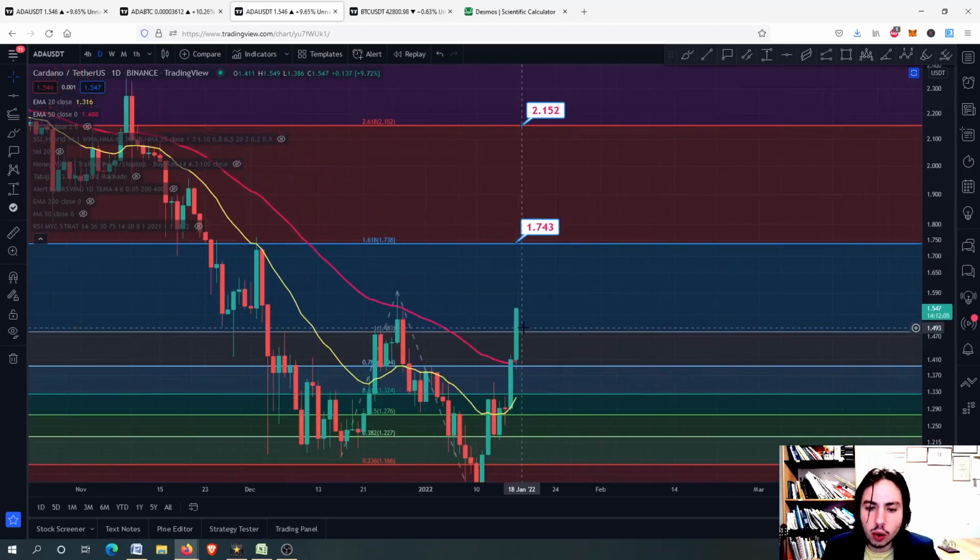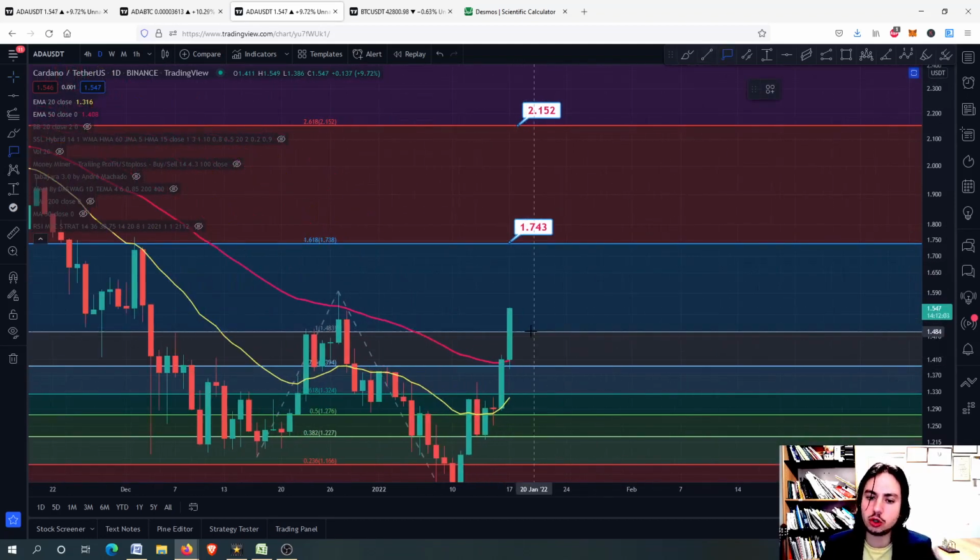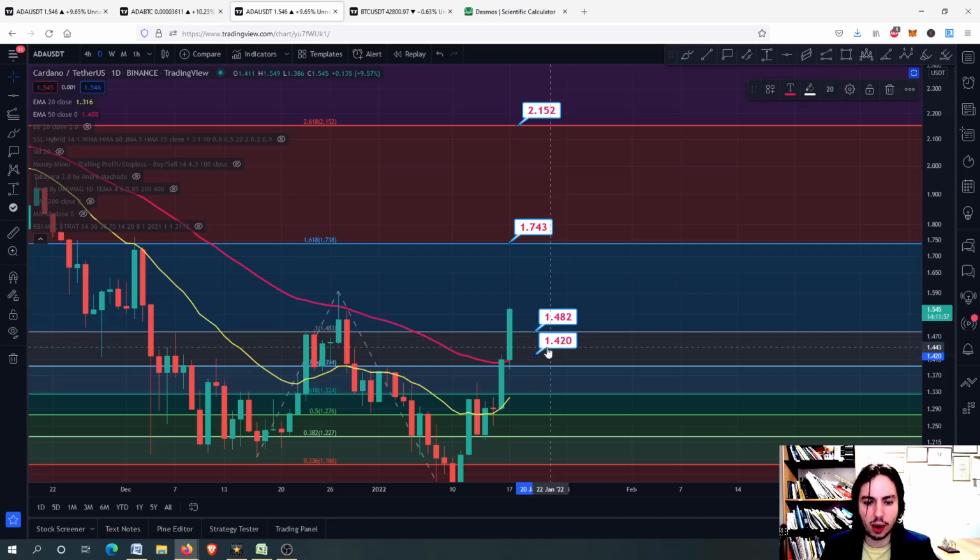At the same time, on the daily frame, you can see that ADA can go potentially into the 1.74. A very strong support level and the great rebuying entry for me for ADA would be the 1.48. Okay, once we go there, and especially near the 1.42, if we are about to retrace to have a healthy correction, okay, do not worry about that. It won't be something that we should panic about.